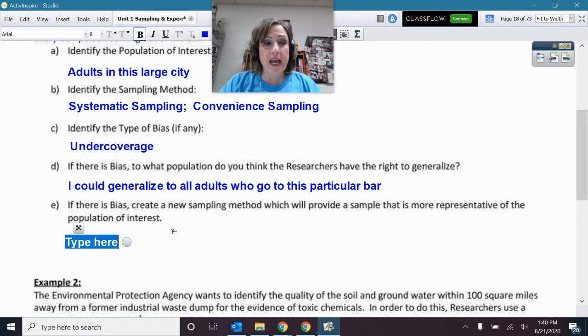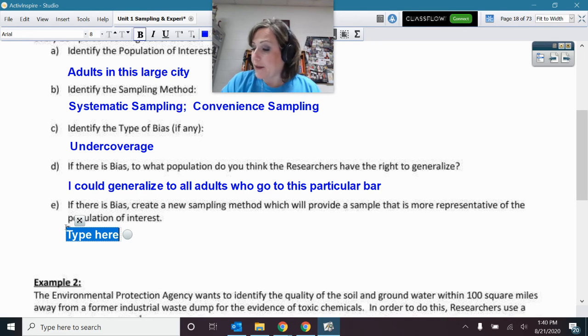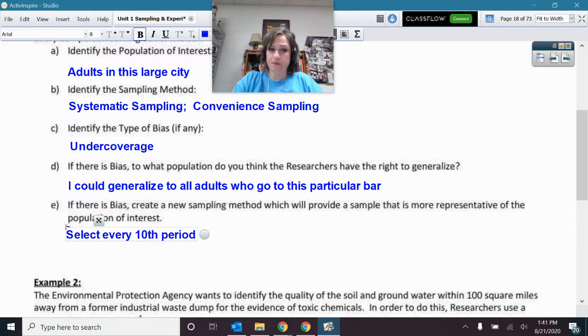Okay. If there is bias, create a new sampling method which will provide a sample that is more representative of the population of interest. So how could I sample all adults? Give me a way, let's think about this. I hadn't even thought about it. Let's see. There's many, many answers. Here's one that I had come up with. Select every 10th person at a randomly selected restaurant.